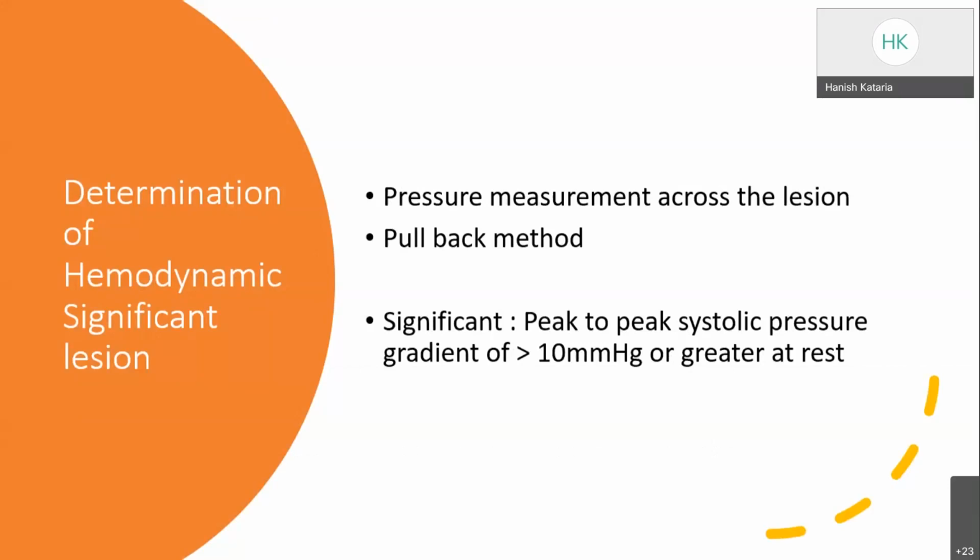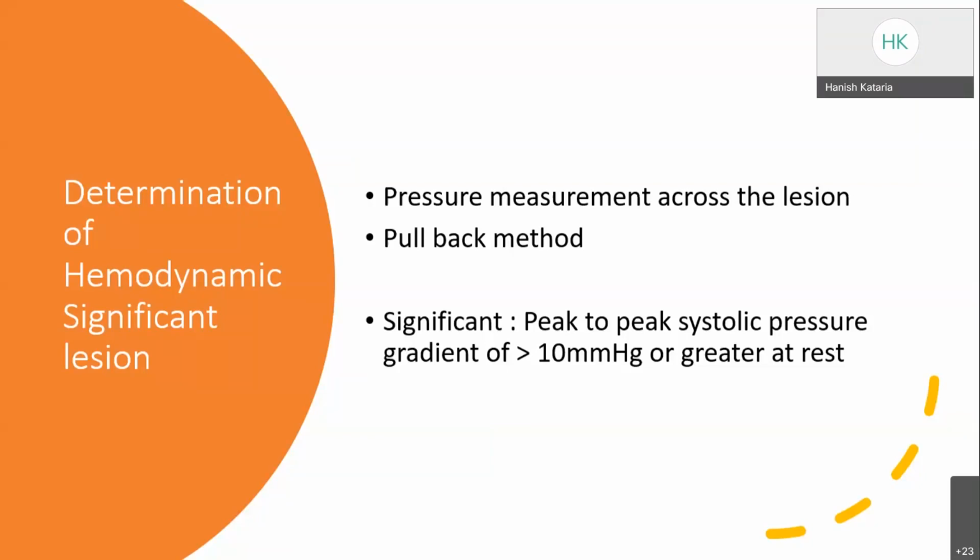So after putting in the sheath, whether by the ipsilateral retrograde approach or the contralateral antegrade approach, to determine a hemodynamically significant lesion we should measure the pressure across the lesion. That can be measured either by attaching the arterial pressure line to the sheath hub and monitoring the pressure proximal and distal to the lesion, or by attaching to the catheter and pulling back the catheter slowly from proximal to distal and measuring the systolic pressure across the lesion.